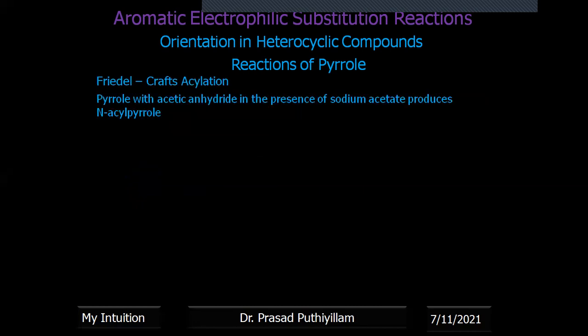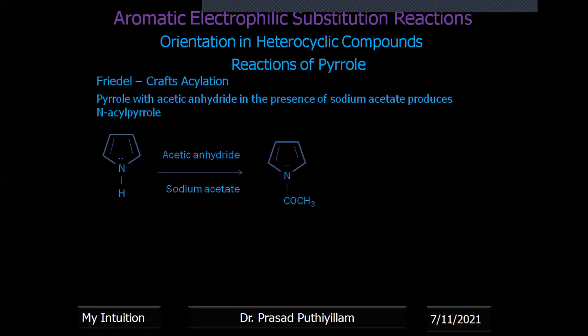In presence of sodium acetate, acetic anhydride and sodium acetate is a different reaction. The acyl group attacks the nitrogen atom. Usually COCH3 is there at the nitrogen atom. Usually we discussed electrophilic substitution at the carbon centers, positions 2, 3, 4, 5, which we are comparing. Whereas nitrogen has electron density, a lone pair is there. Therefore, it is more reactive compared to the other positions. Therefore, acetic anhydride in presence of sodium acetate will give N-acyl pyrrole.